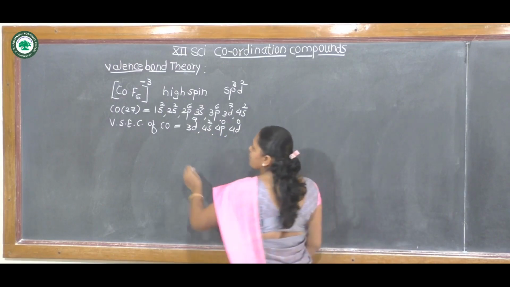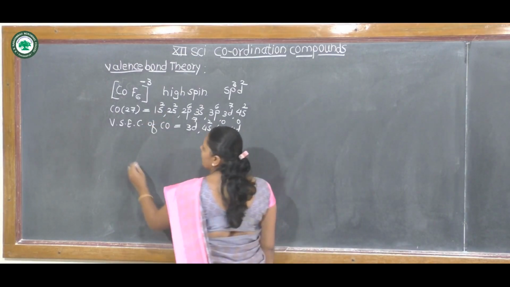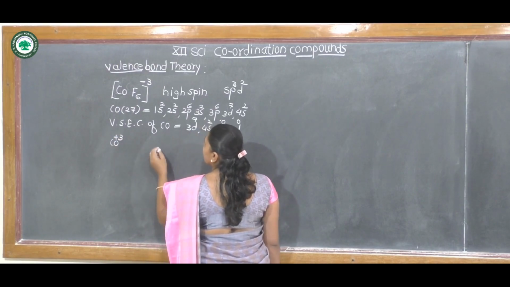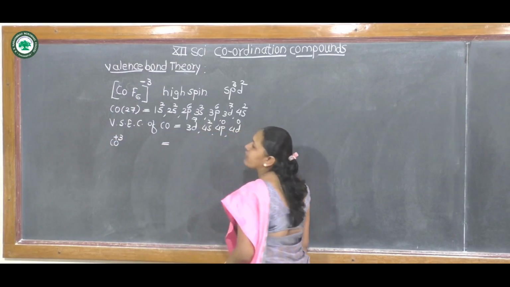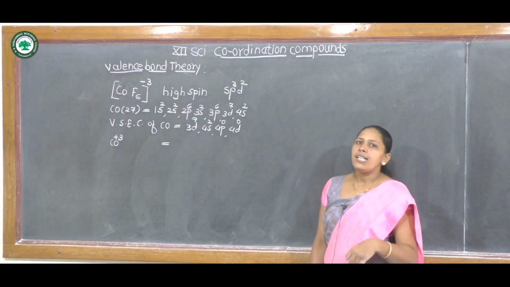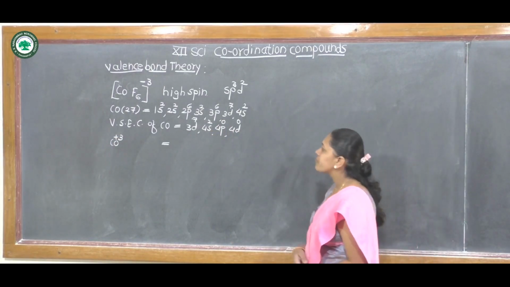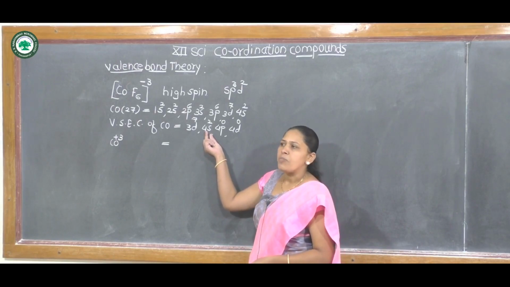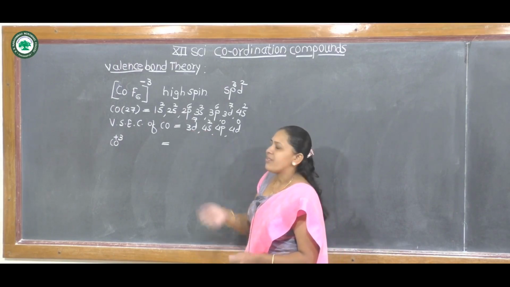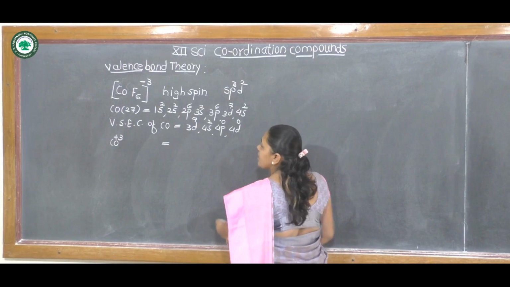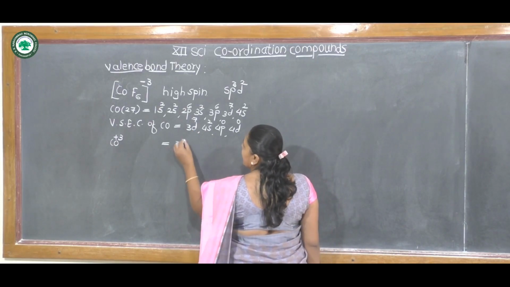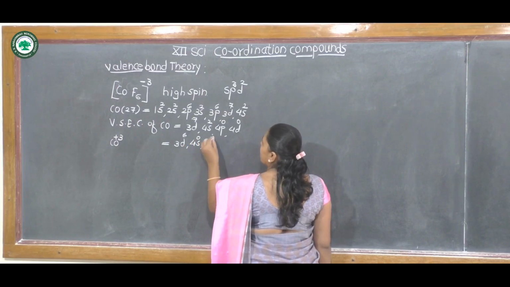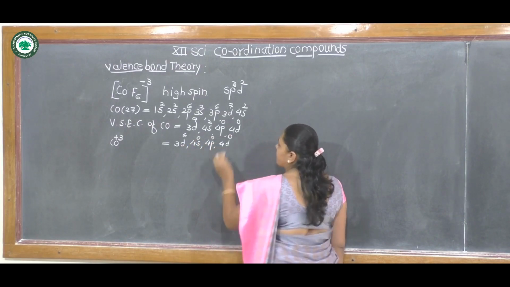Then the oxidation state of cobalt in this complex is +3. Therefore, cobalt +3: cobalt donates 3 electrons. Out of 3 electrons, 2 electrons from the 4s subshell and 1 electron from the 3d subshell. Therefore it becomes 3d6, 4s0, 4p0 and 4d0.